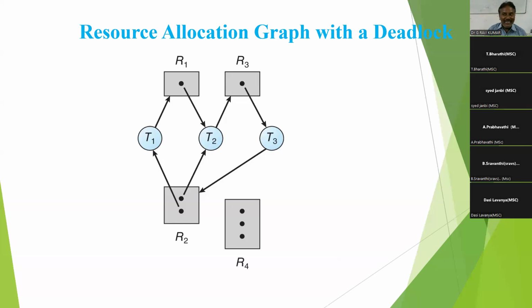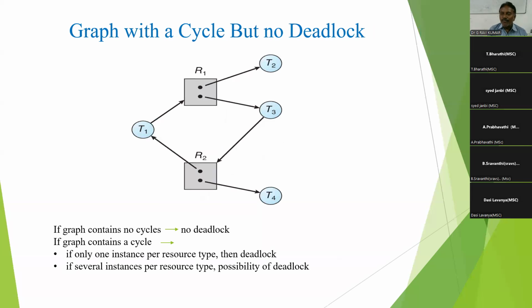Then you detect whether a cycle is there or not. If a cycle is there, the graph may contain a deadlock, otherwise no deadlock. See one more: a cycle is a necessary condition, but not a sufficient condition.